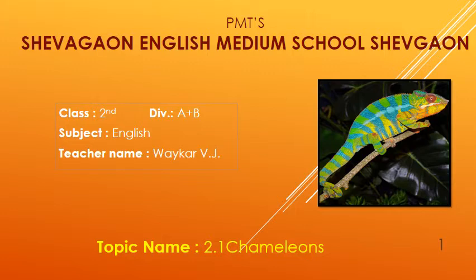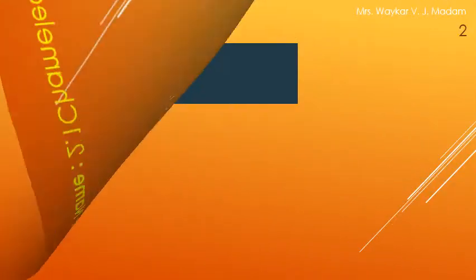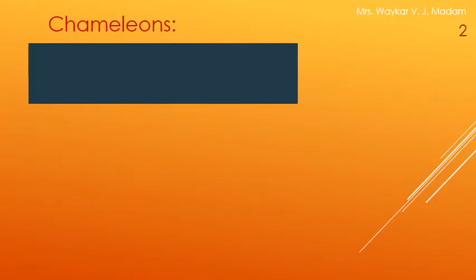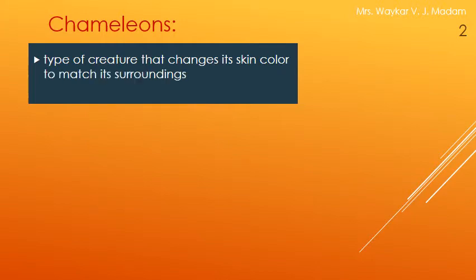Chameleons have long tails which can regrow itself just like any other lizards. Chameleons are a type of creature that changes its skin color to match its surroundings so that it cannot be seen. See the chameleon.